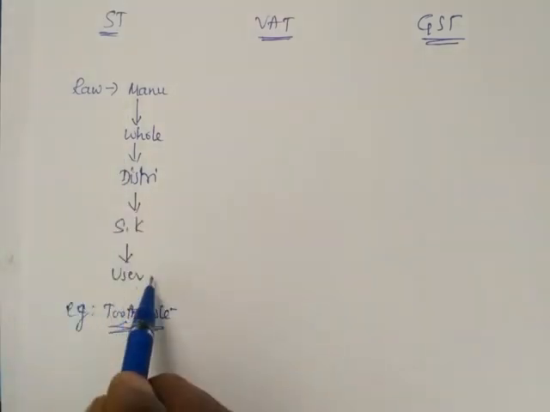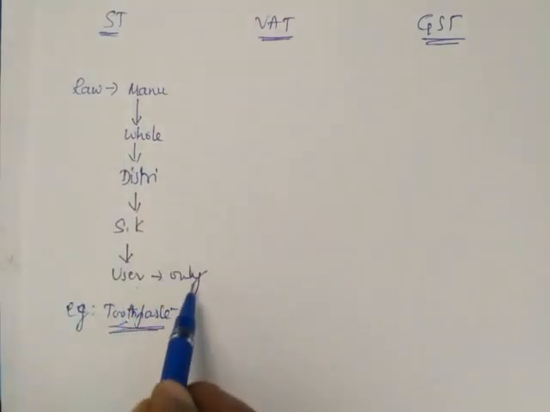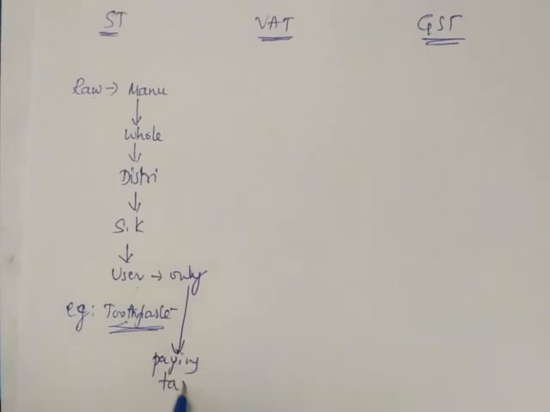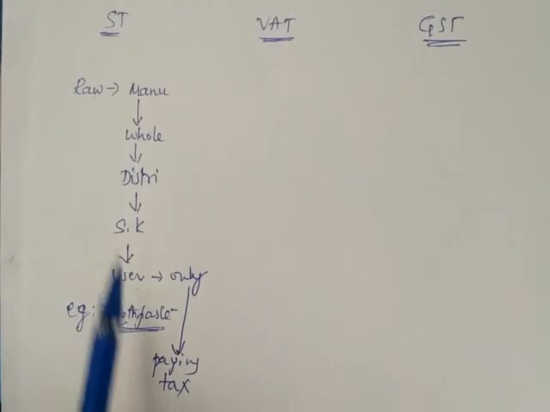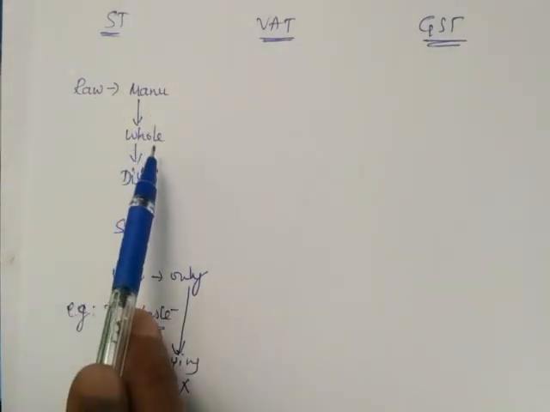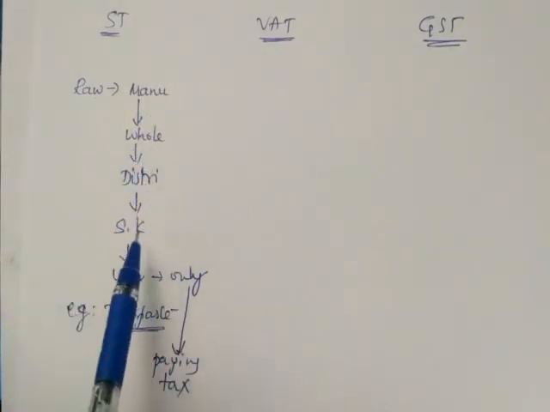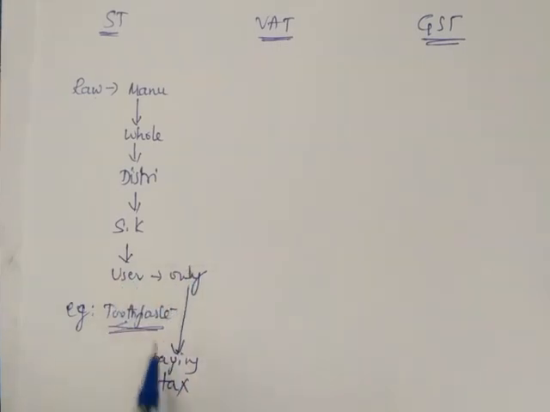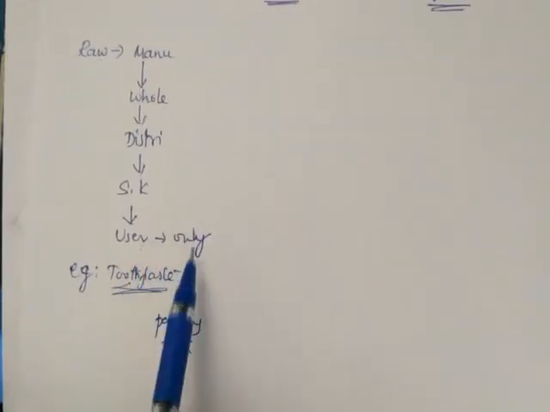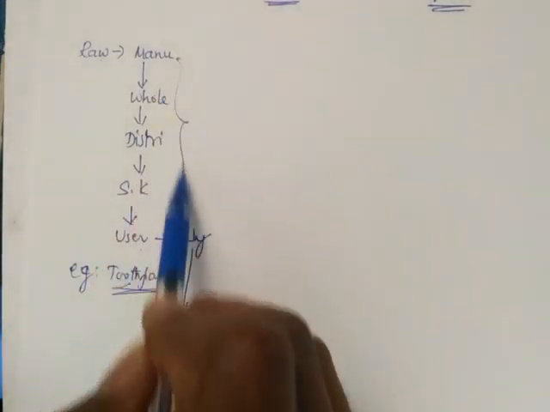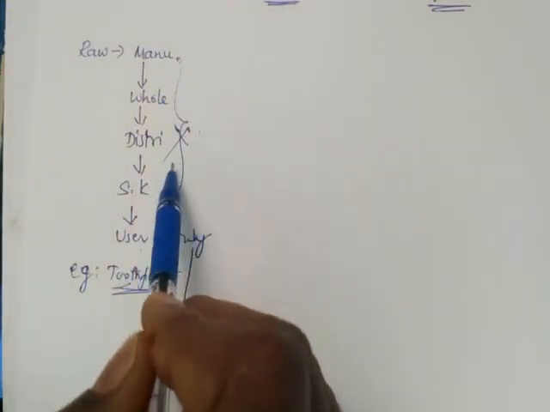In this system only the user was paying tax. When the user buys that toothpaste, at that level only the user was paying tax. These other people were not paying any tax.